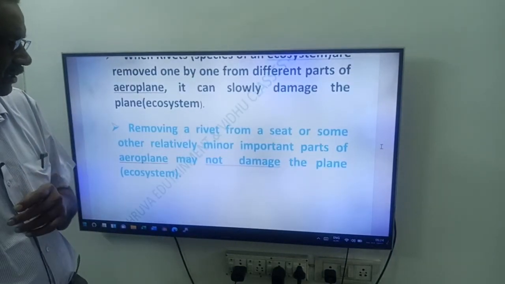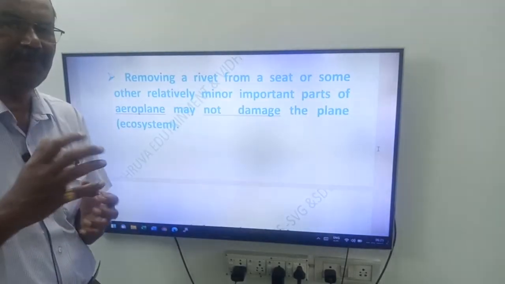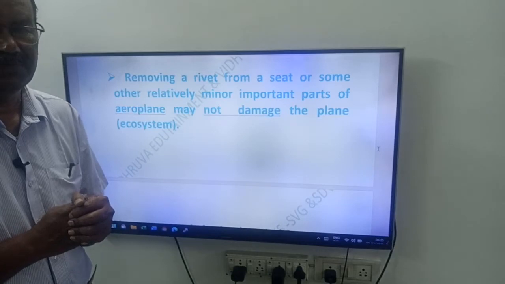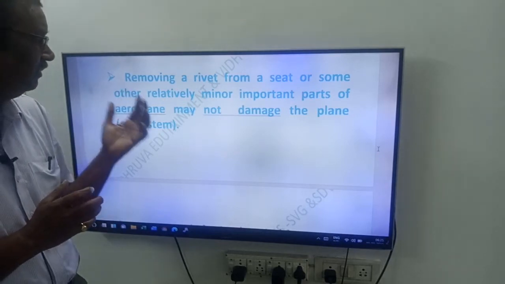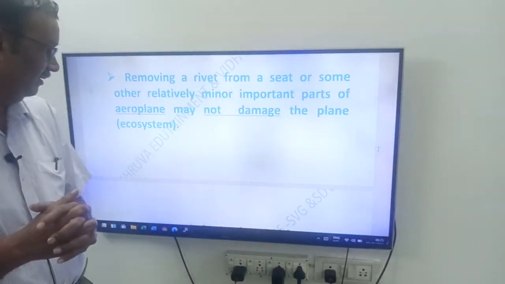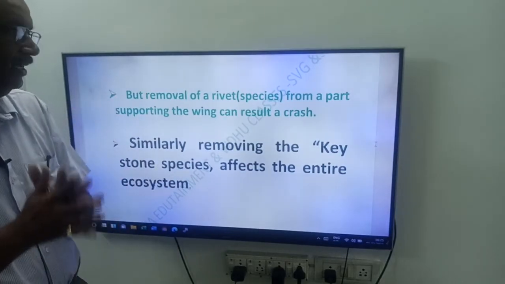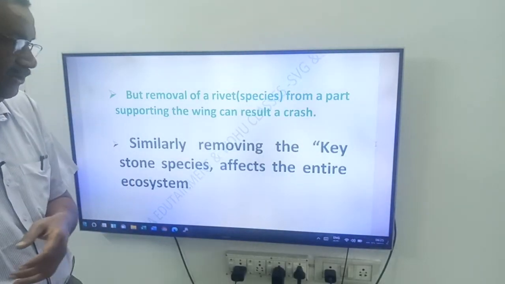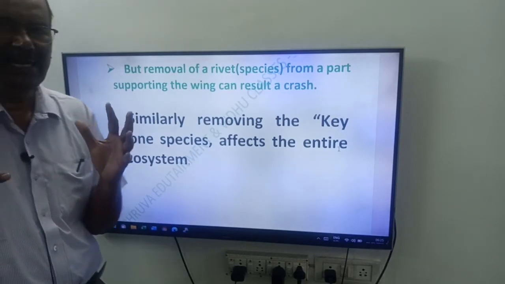Removing a rivet from a seat or some other relatively minor part, friends, seats and such parts are minor, while wings and steering are the important parts, may not damage the plane. But removal of a rivet from a part supporting the wing can result in the crash of the aeroplane. Similarly, removing the keystone species affects the entire ecosystem.